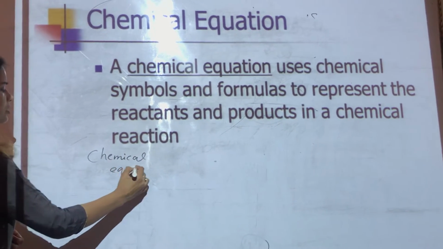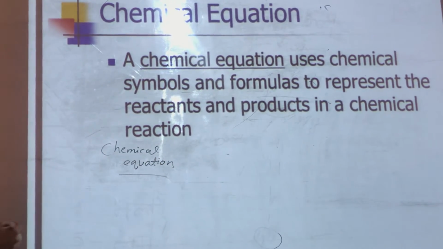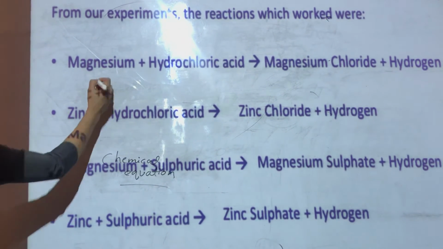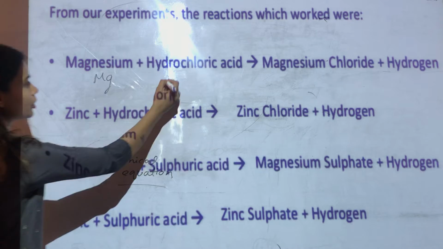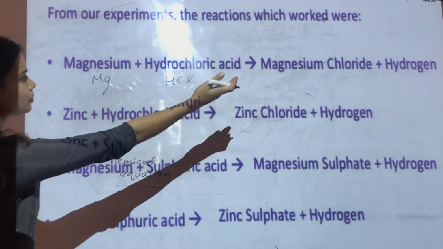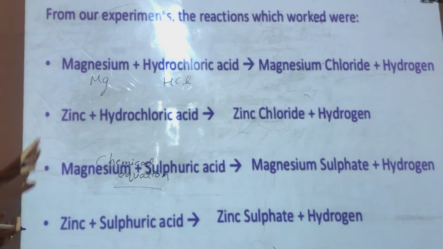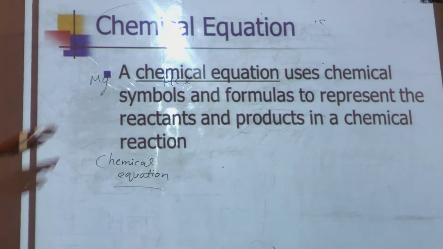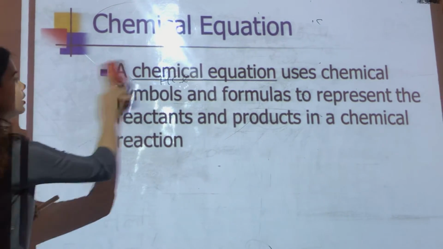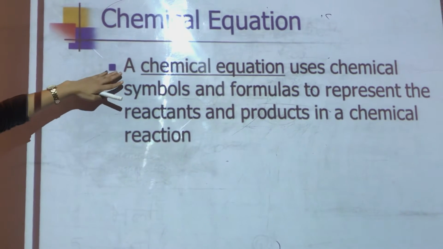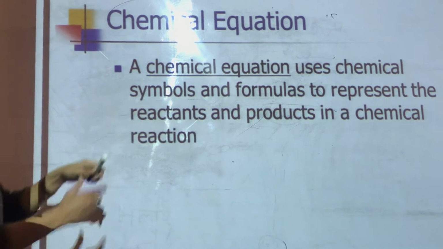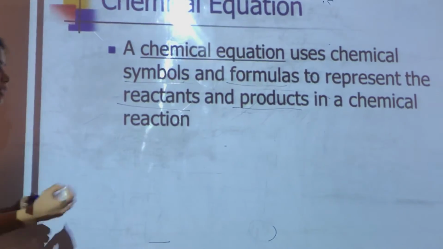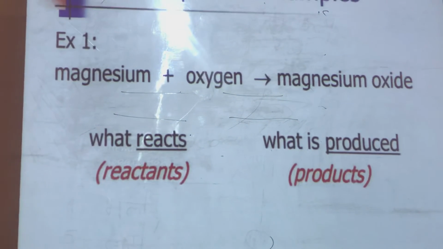Chemical equation is nothing but the symbolic representation of any chemical reaction. So basically these were the chemical reactions. Now if I ask you to write them in the form of symbols, like magnesium is Mg, hydrochloric acid is HCl, magnesium chloride is MgCl2, hydrogen is H2. So here I am writing their symbols, so this will be called a chemical equation. Can you read it out? Yes, read out on your own. A chemical equation uses chemical symbols and formulas to represent the reactants and products in a chemical reaction. Full stop.